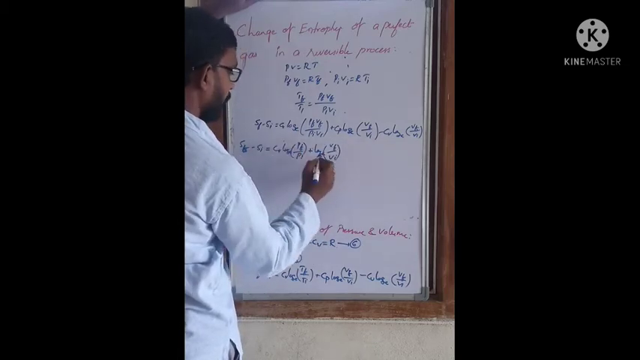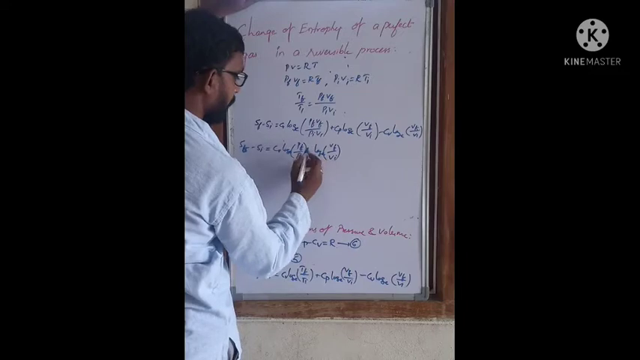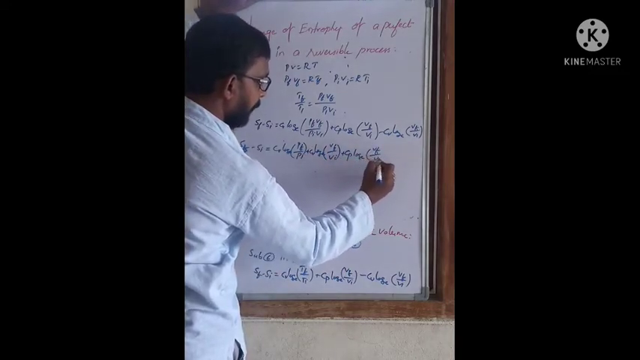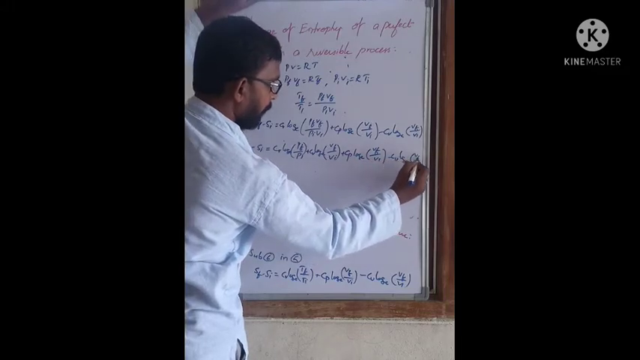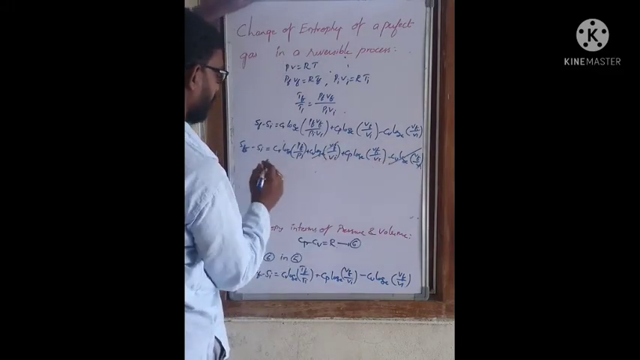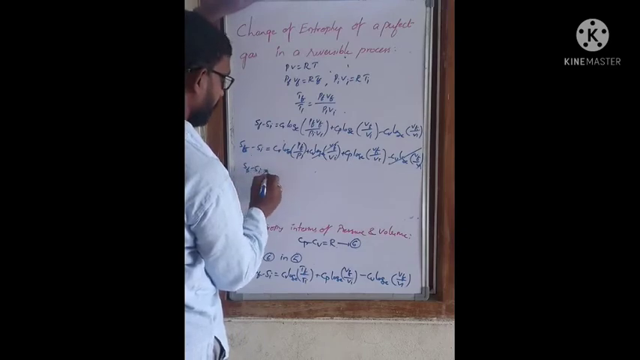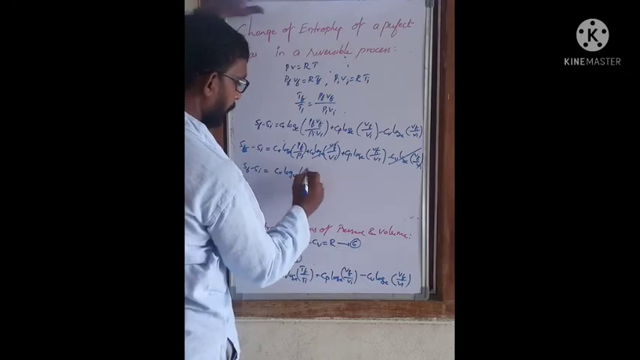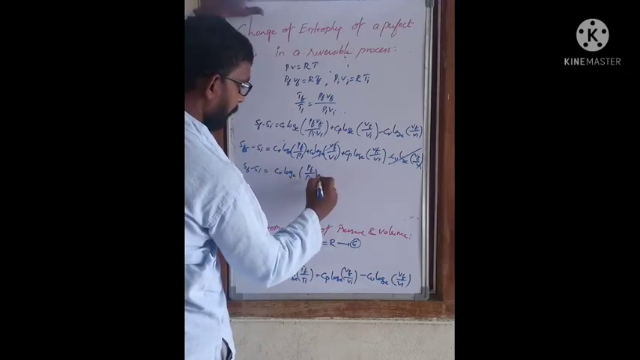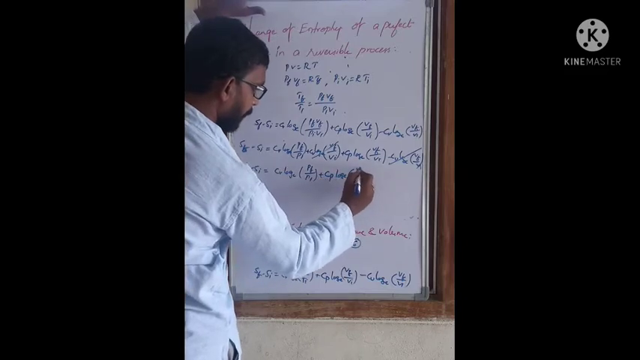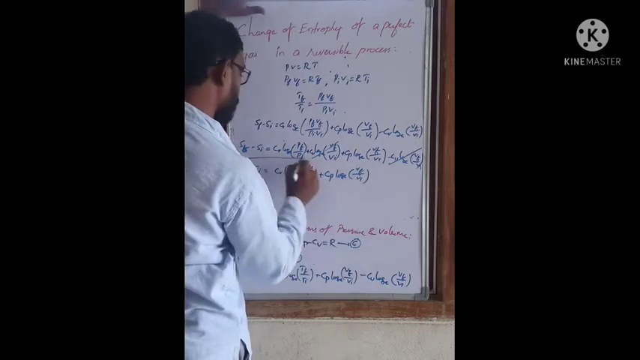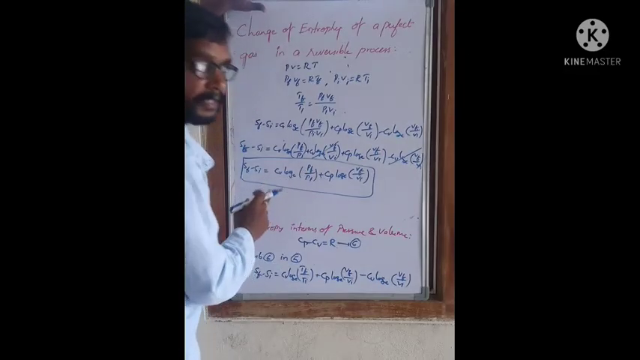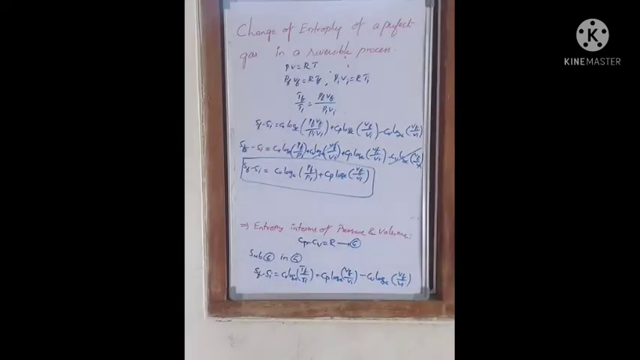This can also be written as Cv log_e (Pf/Pi) + Cv log_e (Vf/Vi) + Cp log_e (Vf/Vi) − Cv log_e (Vf/Vi). Understand? This term and this term cancel. Then we get Sf − Si = Cv log_e (Pf/Pi) + Cp log_e (Vf/Vi). So this is the change in entropy in terms of pressure and volume.